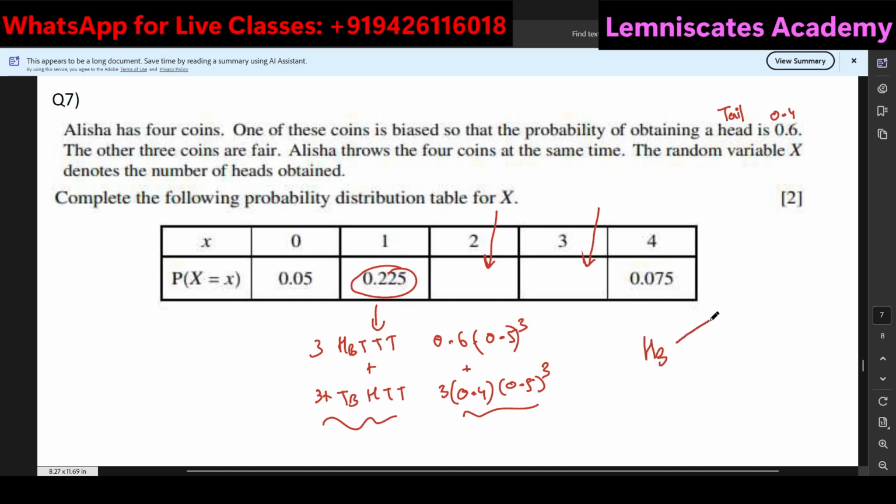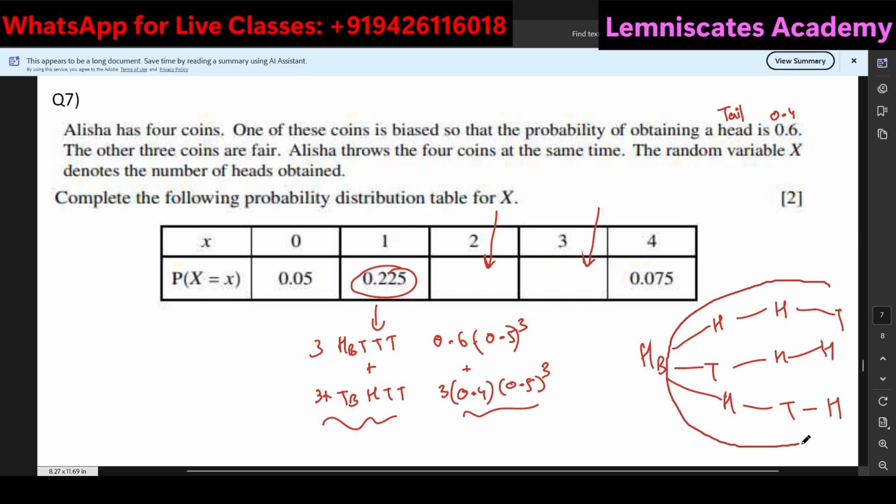If the first one is head, the second one could be tail, tail, tail, right? Then let's say the first one was head. Sorry, my bad. I should have said, because I want to have 3 heads, right? I want to have 3 heads. So first one could be head, second one could be head, third one could be head, and the fourth one could be tail, or head, tail, head, head, or head, head, tail, head.